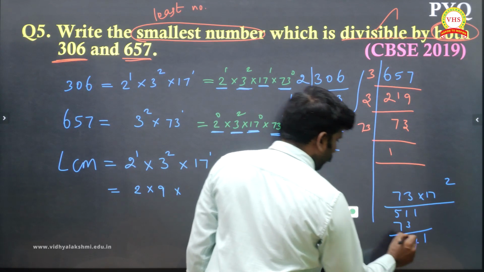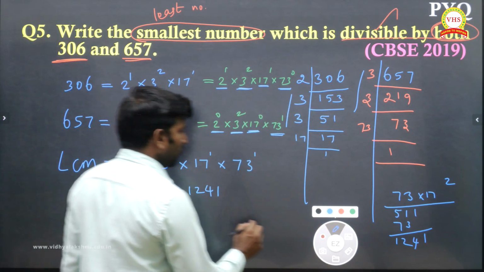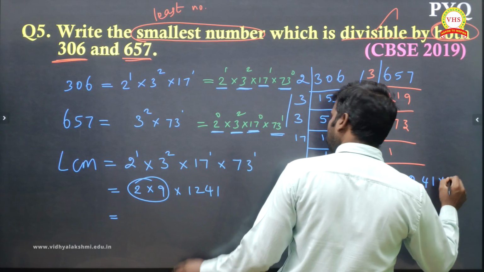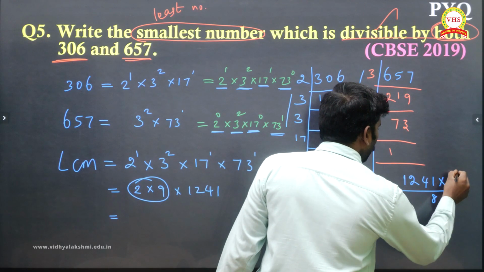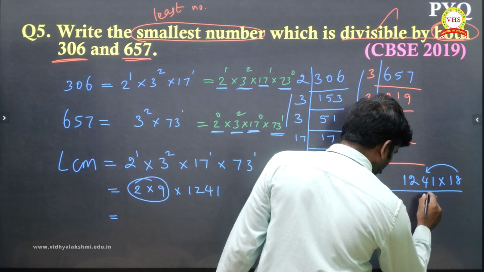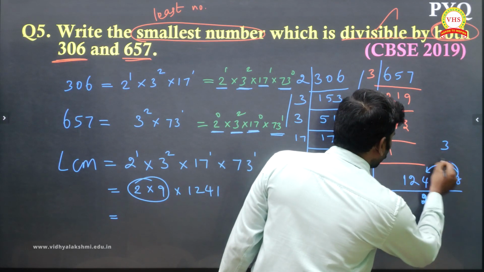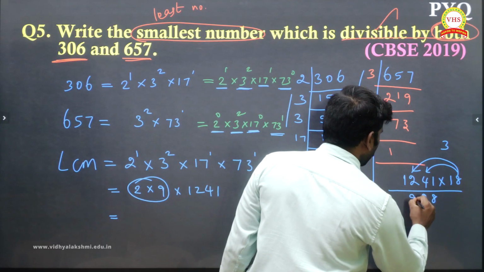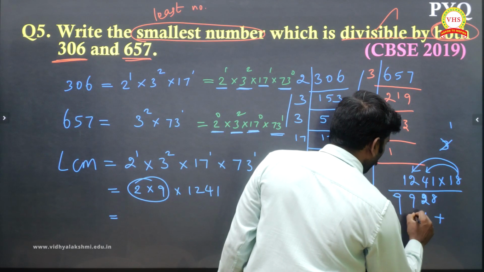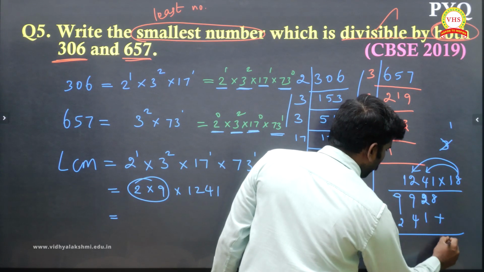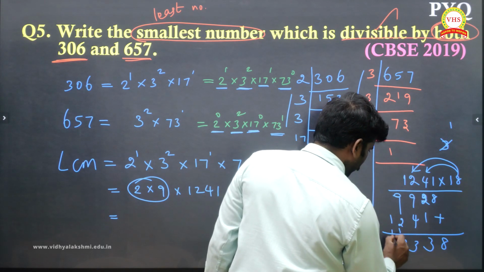This is 18, so 1241 into 9, 2 9s are 18. 1 8s are 8, and 4 8s are 32, 32 remaining 3 carry, and 2 8s are 16, then 19, balance 1, 8 plus 1 is 9, and I am getting 22338.